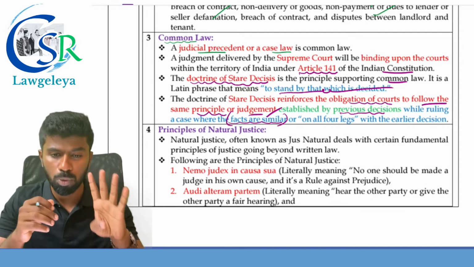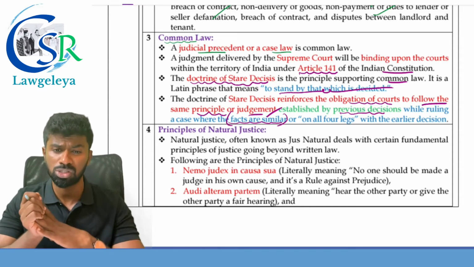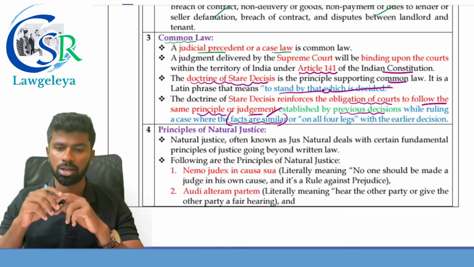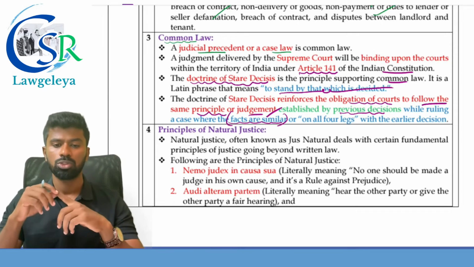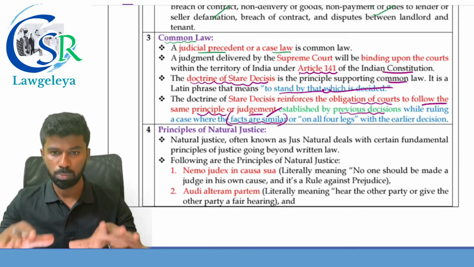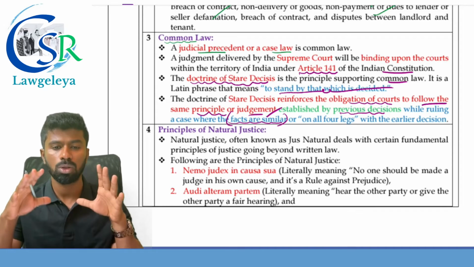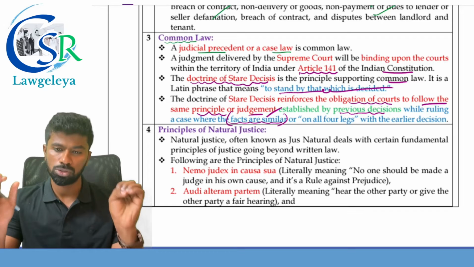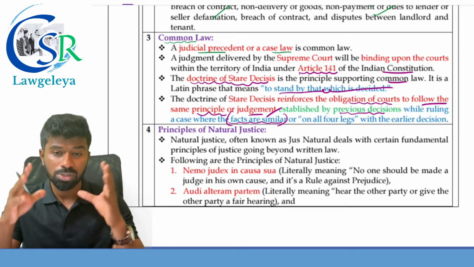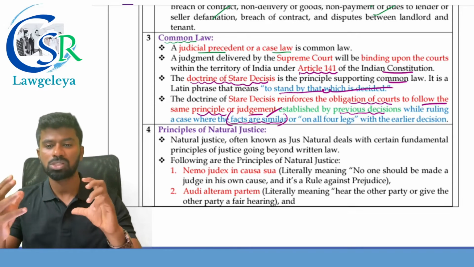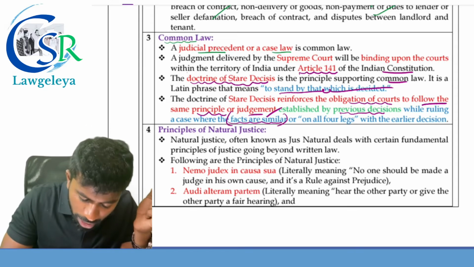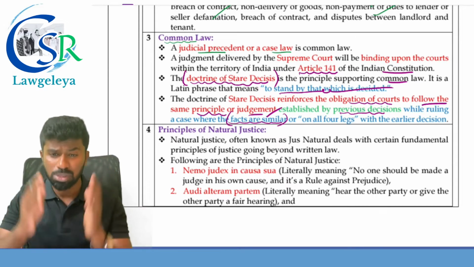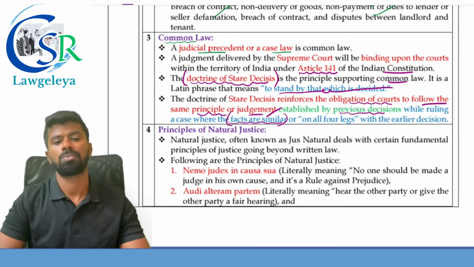So there are 4 points you are supposed to write in the examination if they ask about common law. First, a judicial precedent or a case law is a common law. Judgments delivered by the Supreme Court will be binding upon the courts within the territory of India under which article? Article 141 of the Constitution of India. The doctrine of stare decisis is the principle which supports the common law. You must write this: the doctrine of stare decisis is the principle supporting the common law.